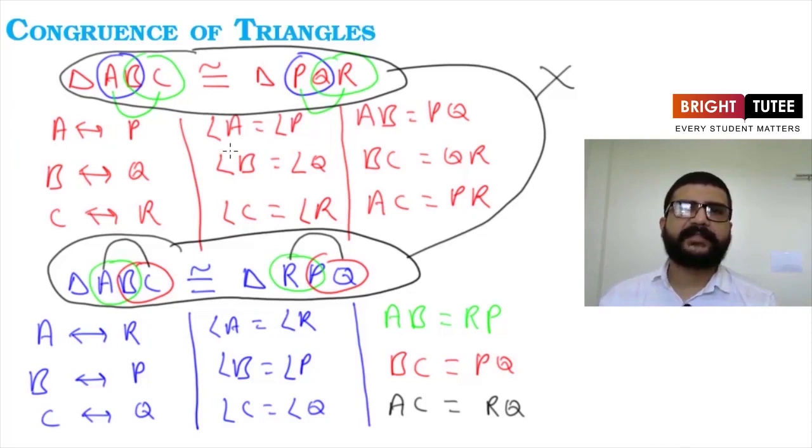So it means the order in which vertices of a triangle are written while writing the congruency relation is very, very important. Different orders will give rise to different corresponding parts. So we have to be very careful while writing the order of vertices while writing the congruency relation.